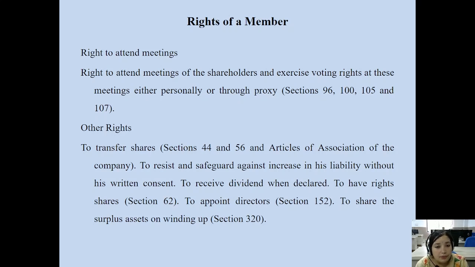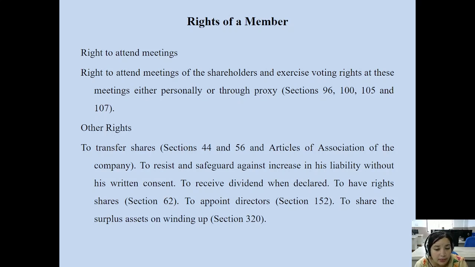Then, to receive dividend when declared. That is a right available to the members of the company. Members can receive dividend only when it is declared.